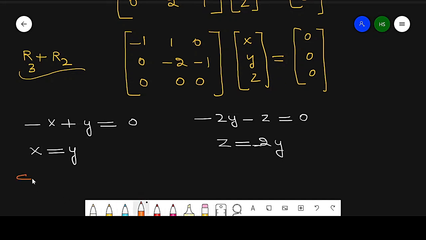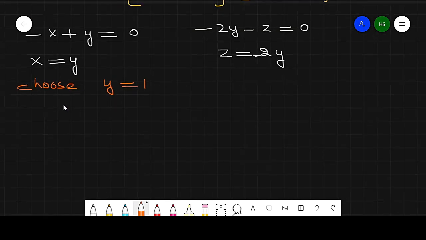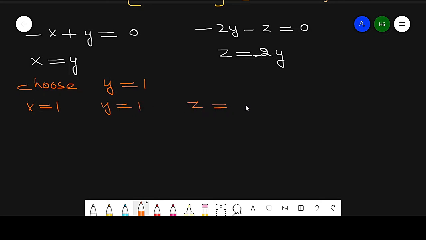So I just choose y equal to 1. If I choose y equal to 1, in this case x will be 1, y will be 1 and z equal to minus 2. So what is the eigenvector?